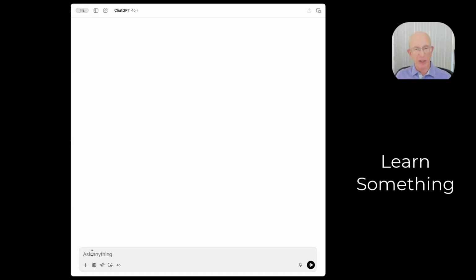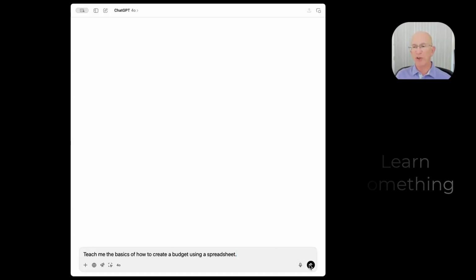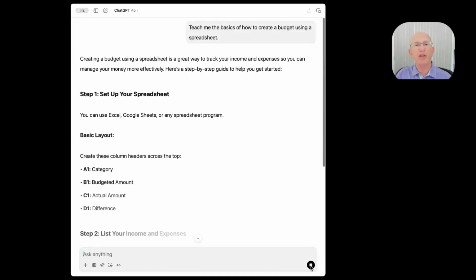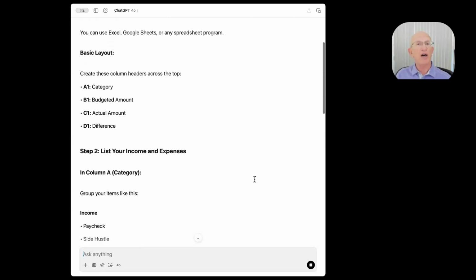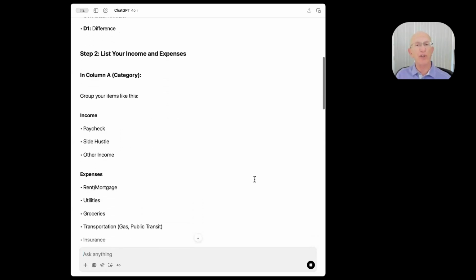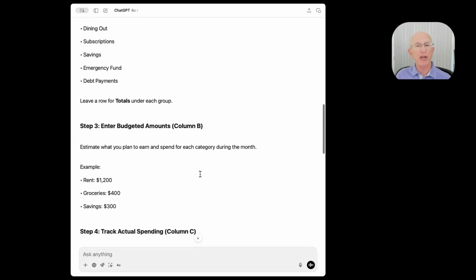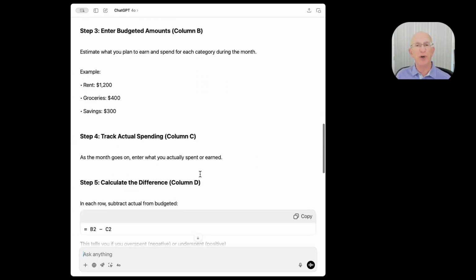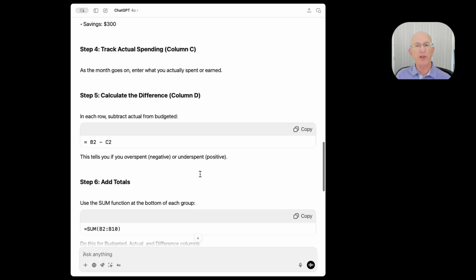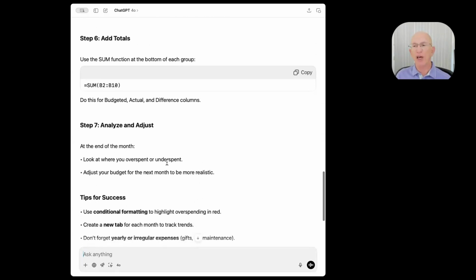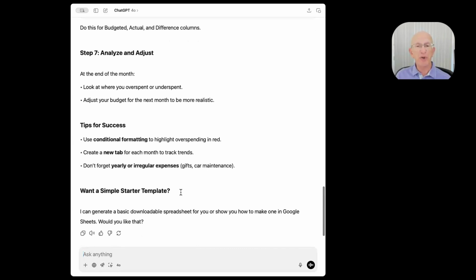Teach me the basics of how to create a budget using a spreadsheet. That's learning a skill. So, how would I go about those? Step 1, create these columns, what to do in column A, column B, some suggested categories, some estimates, entering the budgets, how to calculate it, what to do, tells you if you're overspent, how to use the sum function, analyze, adjust. Pretty easy, and it can give you a starter download template.